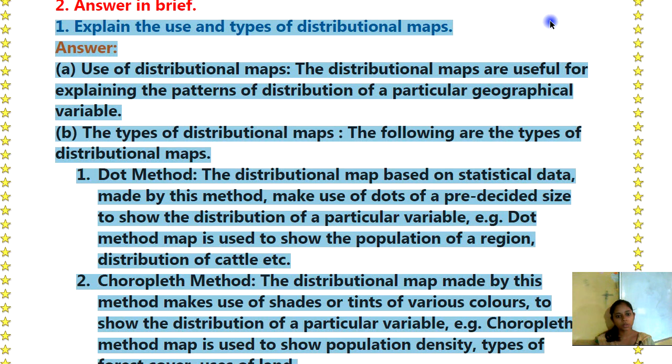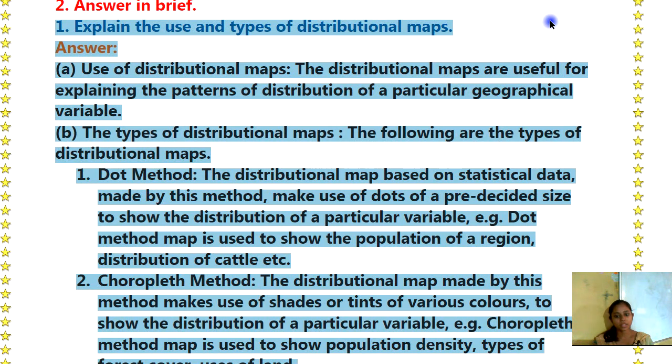So first is dot method. The distributional map method based on the statistical data made by this method makes use of dots of a pre-decided size to show the distribution of a particular variable. Example, dot method map is used to show the population of a region, distribution of cattle, etc.